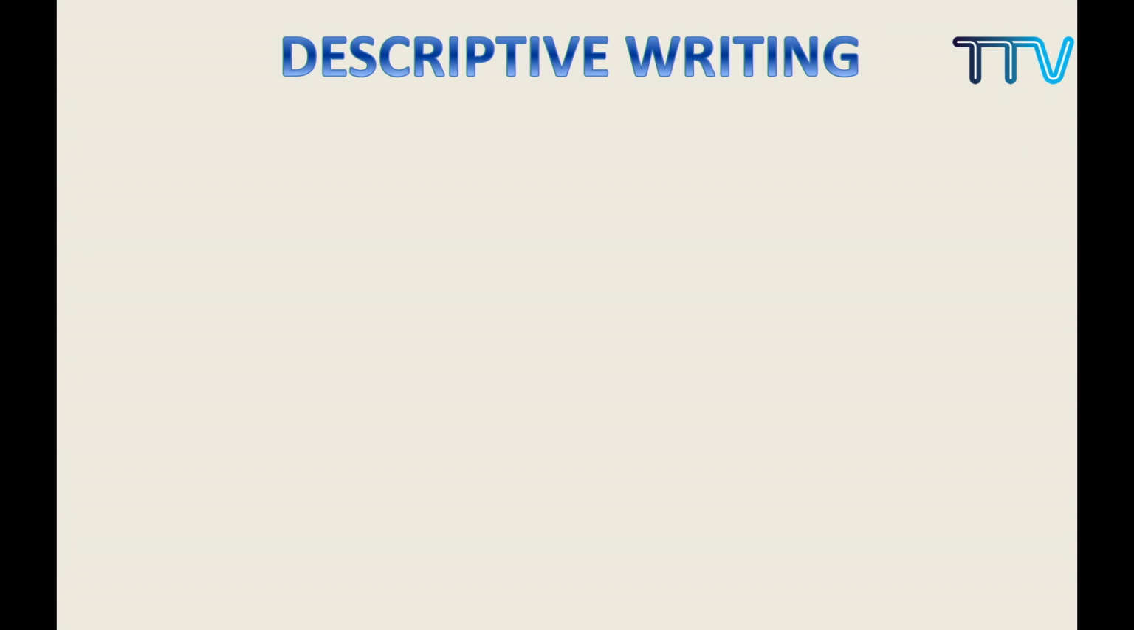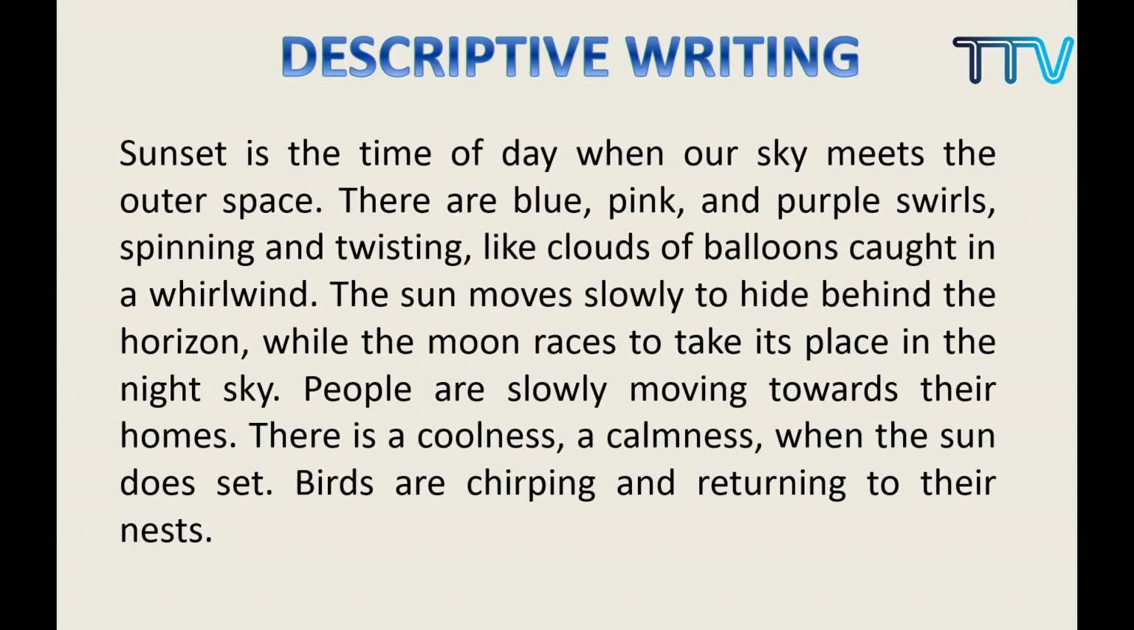Descriptive writing. So I told you, you have to describe. Now let us take an example. Sunset is the time of the day when our sky meets the outer space. There are blue, pink, and purple swirls spinning and twisting like clouds of balloon caught in a whirlwind. The sun moves slowly to hide behind the horizon while the moon races to take its place in the night sky. People are slowly moving towards their homes. There is a coolness, a calmness when the sun does set. Birds are chirping and returning to their nests.